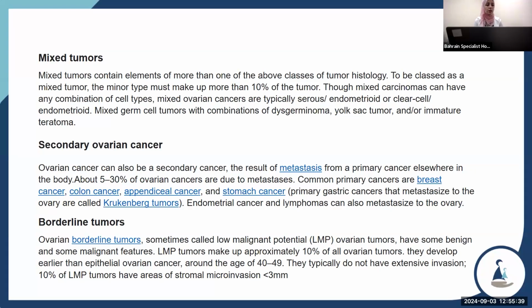Borderline tumor: the ovarian borderline tumor is sometimes called low malignant potential. Ovarian tumors have some benign and some malignant features. Low borderline tumors make up approximately 10% of ovarian tumors. They develop earlier than epithelial ovarian cancer, around age 40 to 49 years old. They typically do not have extensive invasion. 10% of tumors have areas of microinvasion, less than 3 millimeters.